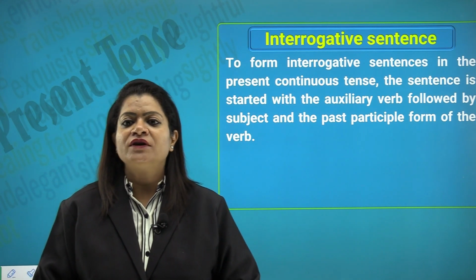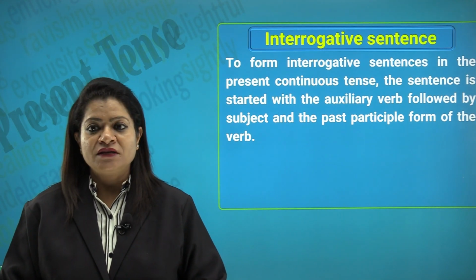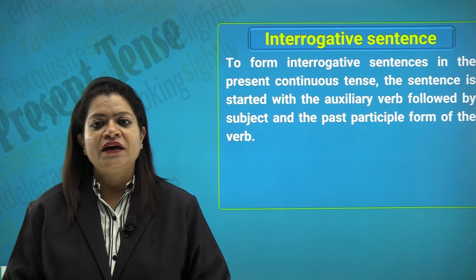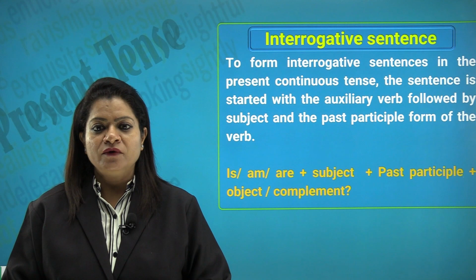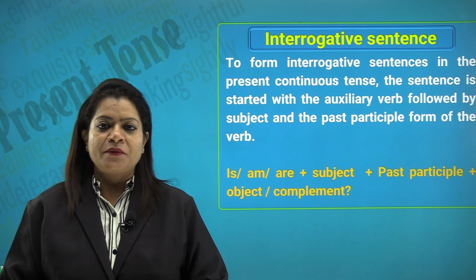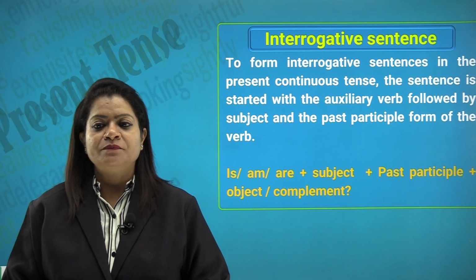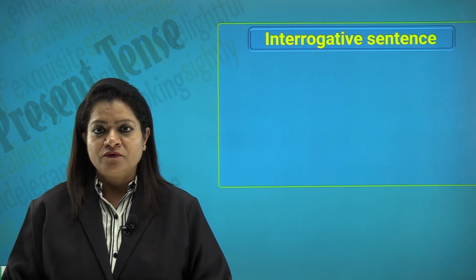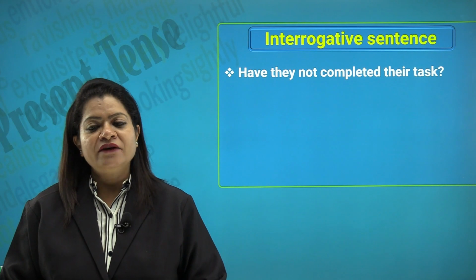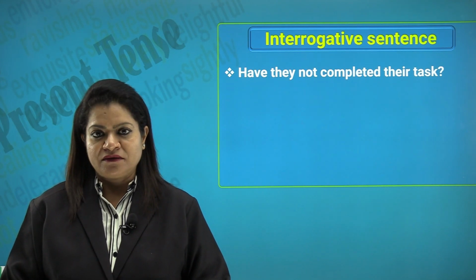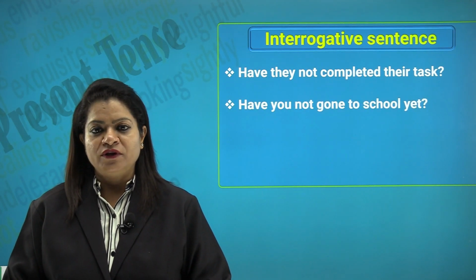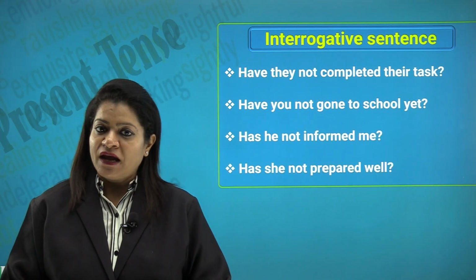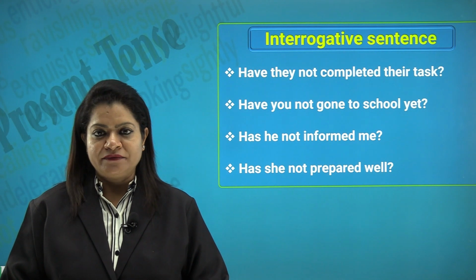So, to form the interrogative sentences in the present perfect tense, the sentence is started with the auxiliary verb followed by the subject and the past participle form of the verb. For example, have or has plus subject plus the past participle plus object or complement. For example, have they not completed their task? Have you not gone to school yet? Has he not informed me? Has she not prepared well?